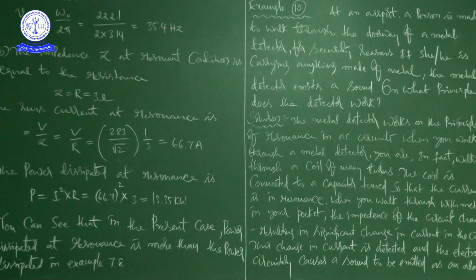If one piece of metal which is very sharp passes through the human heart or any other important organ of the human body, obviously we will die. That is a major problem. That's why the purpose of a metal detector is to identify a metal or anything made of metal which you are carrying with you.